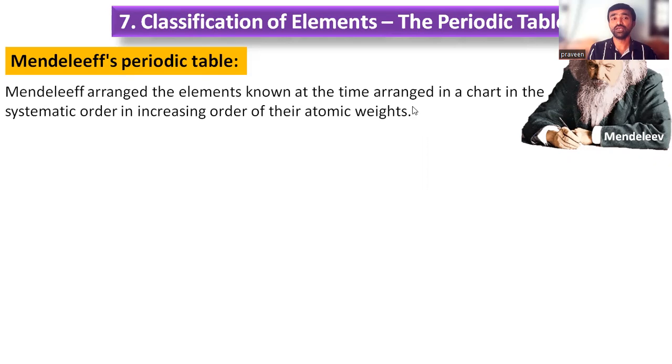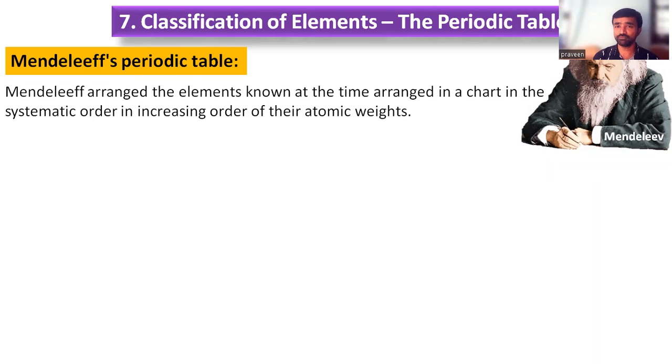Mendeleev arranged the elements in a chart in the increasing order of atomic weights. So in his classification also, he depended on atomic weights, not thinking differently.